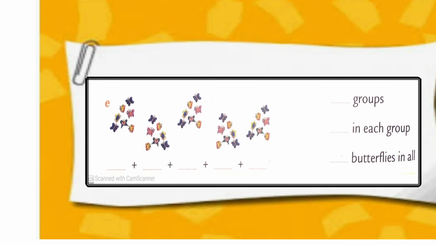Sum number E, 5 groups of butterflies, 7 butterflies in each group. 7 plus 7 plus 7 plus 7 plus 7. 35 butterflies in all.